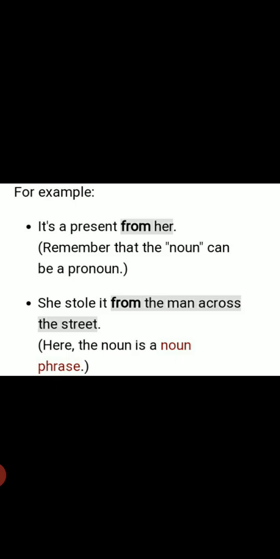On page 57 it is given that a prepositional phrase will be made up of a preposition and a noun phrase. Noun phrase means a group of words that function as a noun. Like in the second example, she stole it from the man across the street. Again from is the preposition, and the noun is the man across the street. So it completely becomes a prepositional phrase. I hope this much is clear to all.